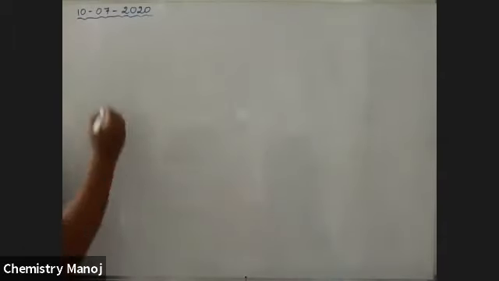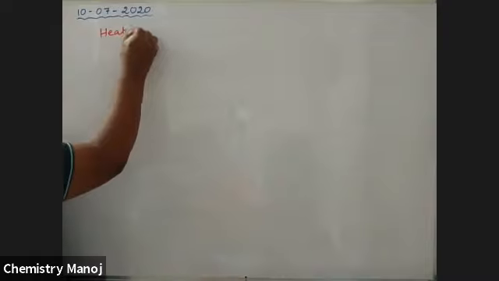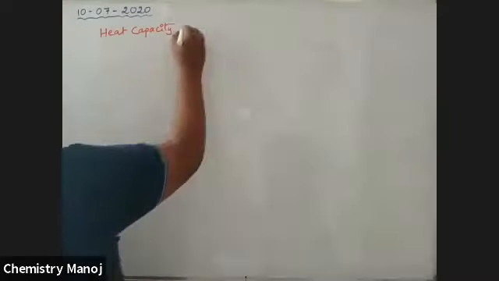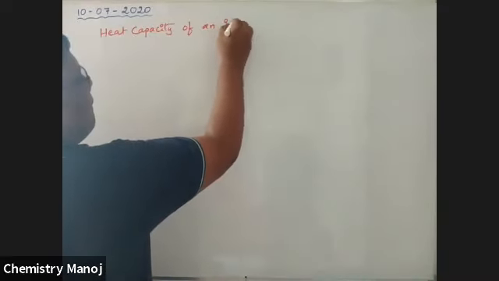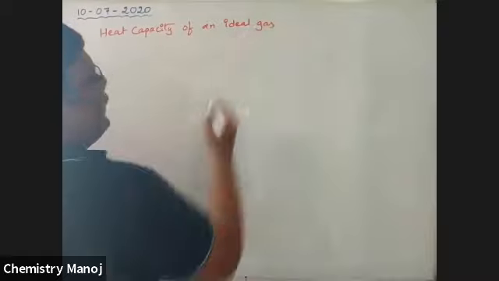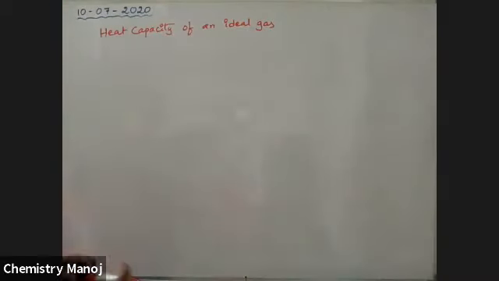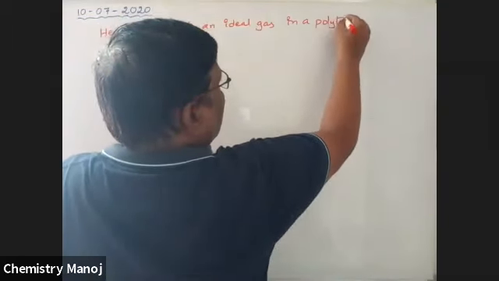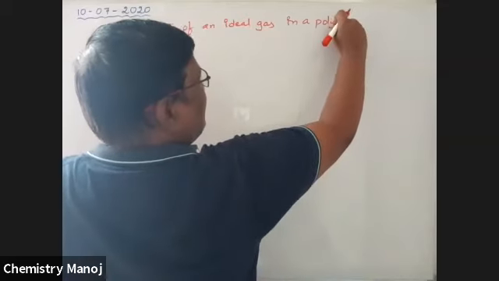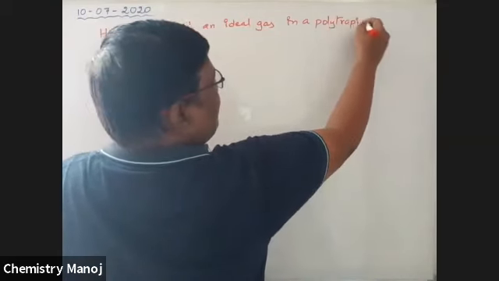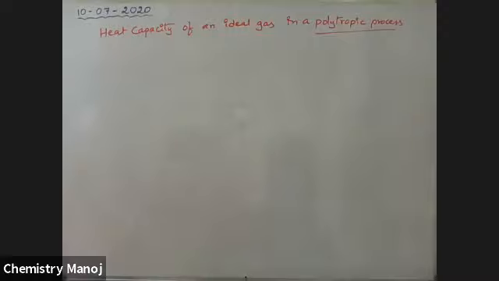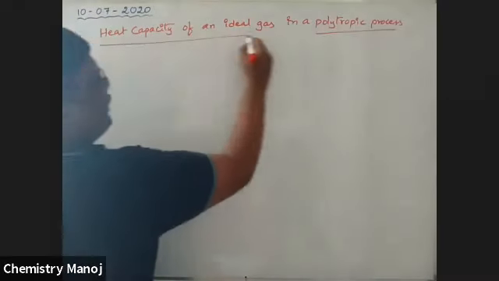Now our topic is heat capacity of an ideal gas in a polytropic process.